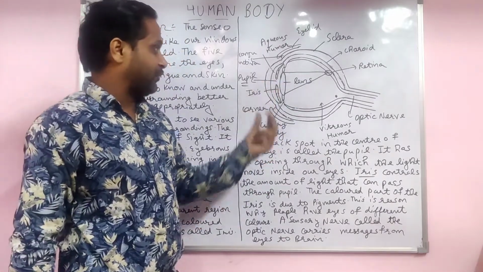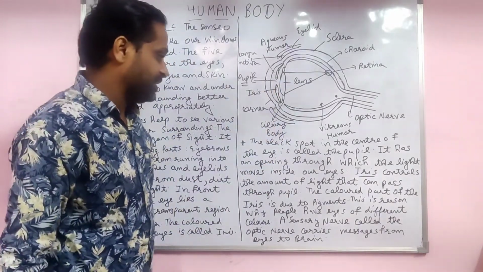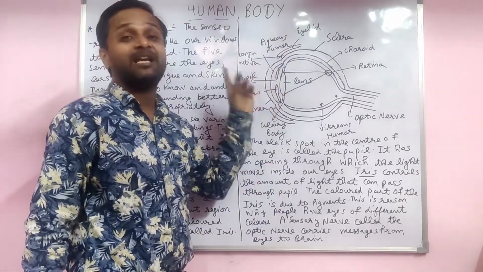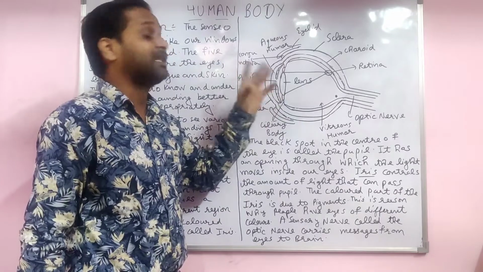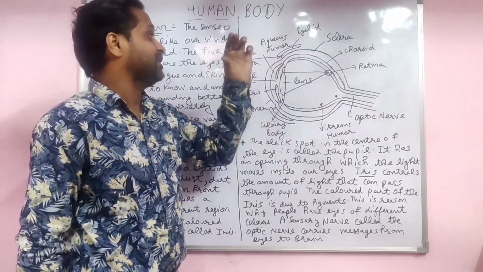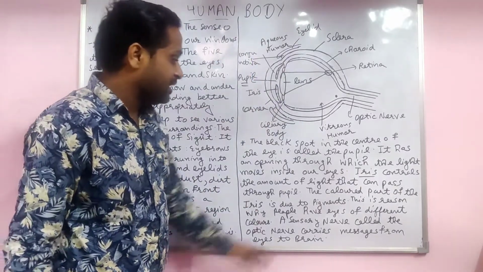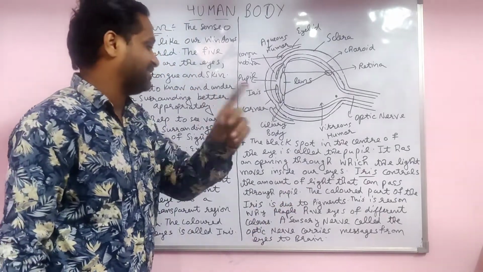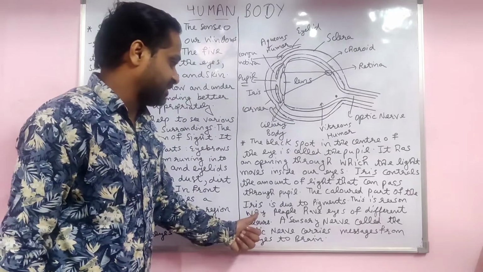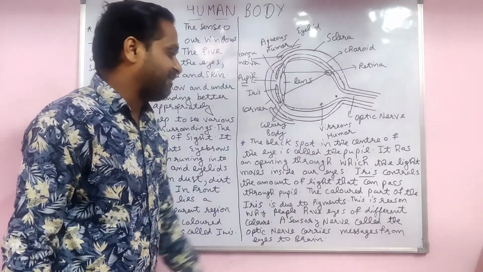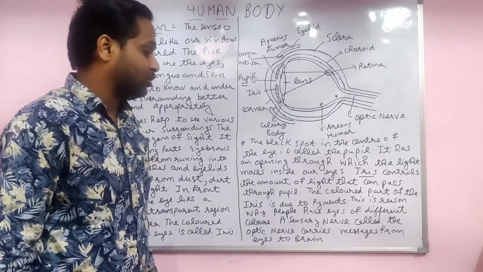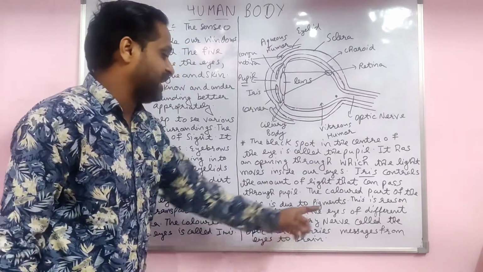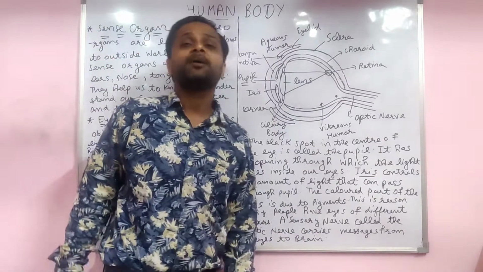The pupil is the space in the middle of the iris. The iris controls the amount of light that can pass through the pupil. Take care about this: the iris controls the amount of light, and if the light decreases, the pupil size increases. The colored part of the iris is due to a pigment only. This is the reason why people have eyes of different colors. A sensory nerve called the optic nerve carries the message from the eyes to the brain.